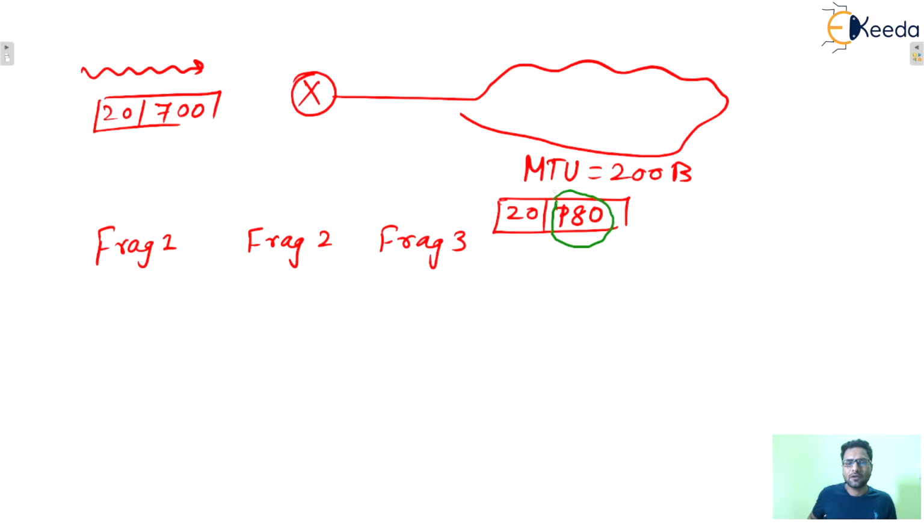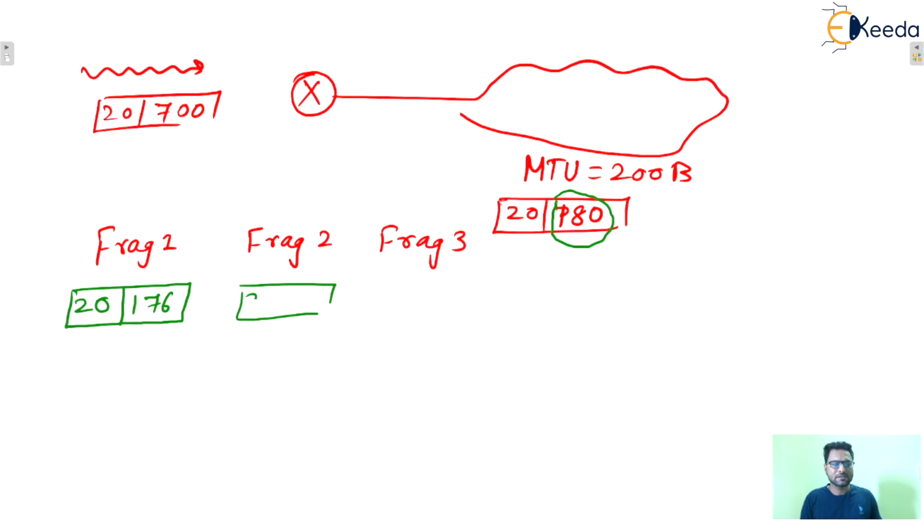So fragment 1 can have a maximum data size of 180, but 180 is not divisible by 8. We cannot go beyond 180, but we can go somewhat less than 180 that is divisible by 8. That is 176, and 20 bytes of header will be attached.